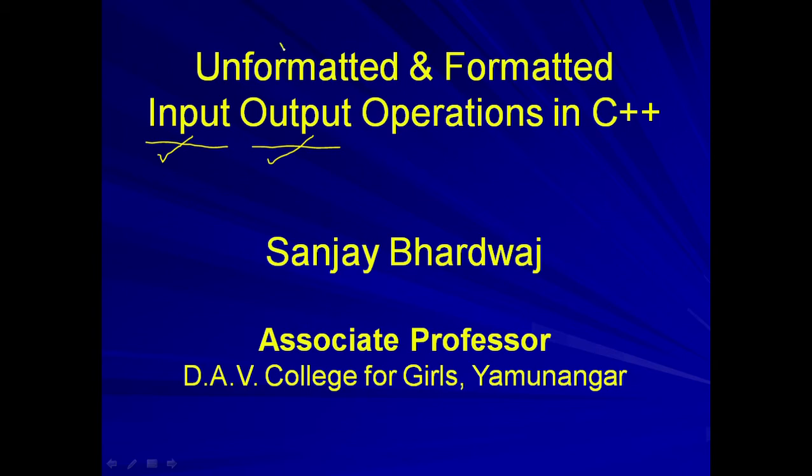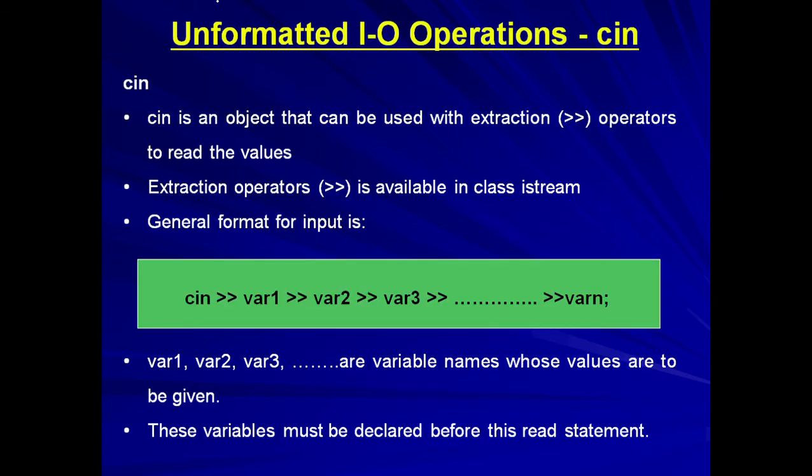Another important pair of words is unformatted and formatted. If the formats for input and output are pre-decided as per the compiler, then those are known as unformatted. And if the user can set the formats of inputs and outputs, the operations are called formatted input-output operations. So we will be discussing different input-output operations under the two categories, unformatted and formatted input-output operations. Let us start with the unformatted input-output operations.